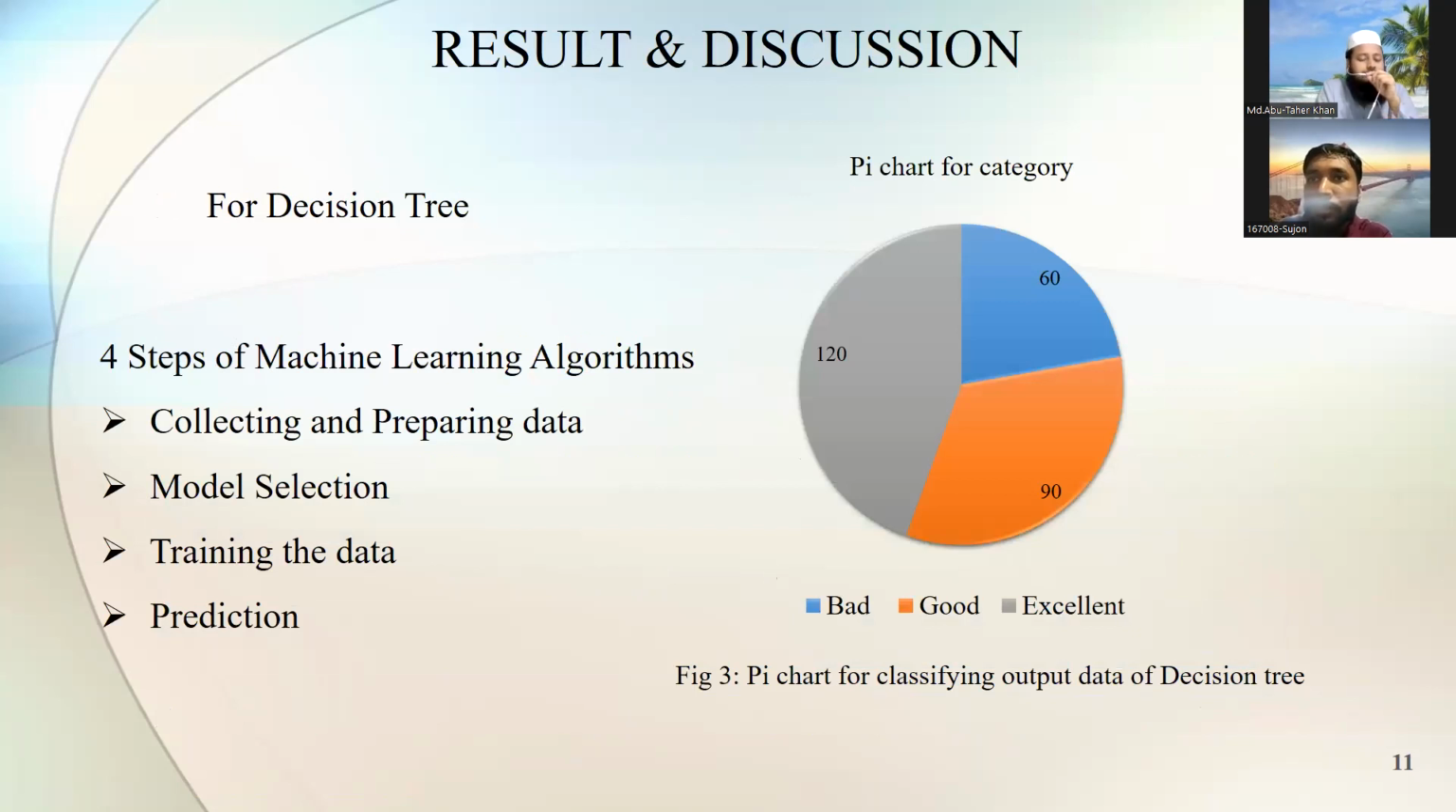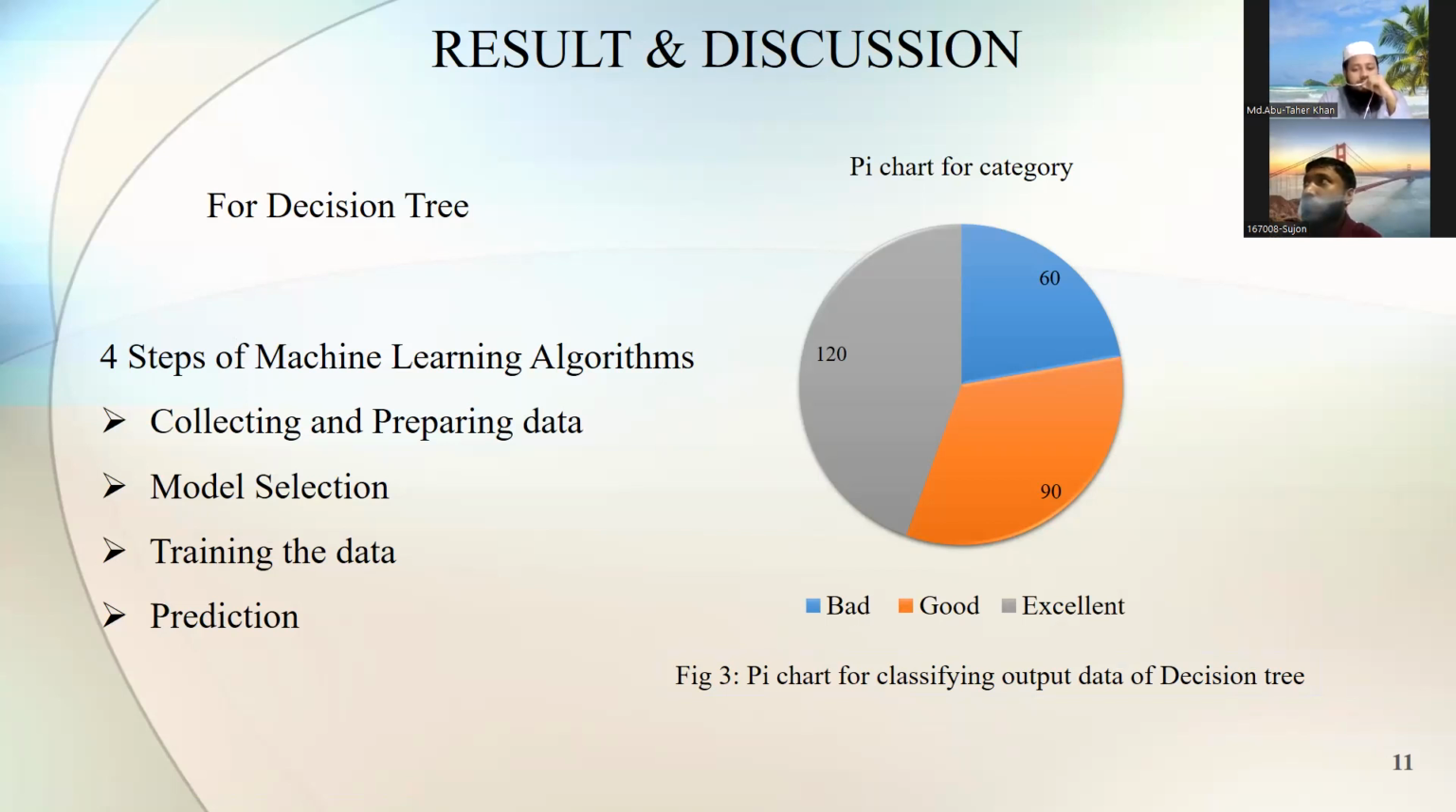Decision tree. In the above methods, I mean simple linear regression and multiple linear regression, there is a limitation. That's why we have applied machine learning algorithms here. There are 4 steps in machine learning algorithms: collecting and preparing the data, model selection, training the data, and prediction. After collecting and preparing the data, we selected the model, the decision tree, and we trained our data with this model.